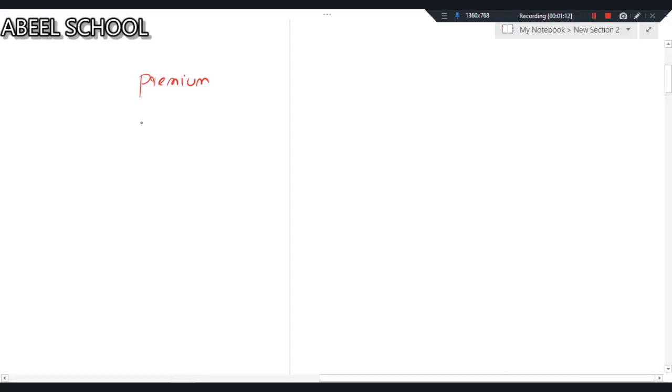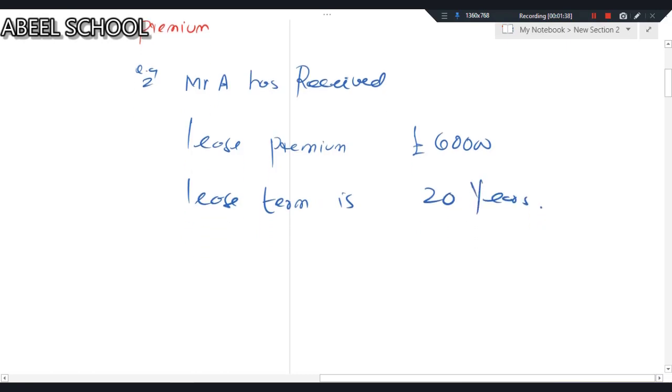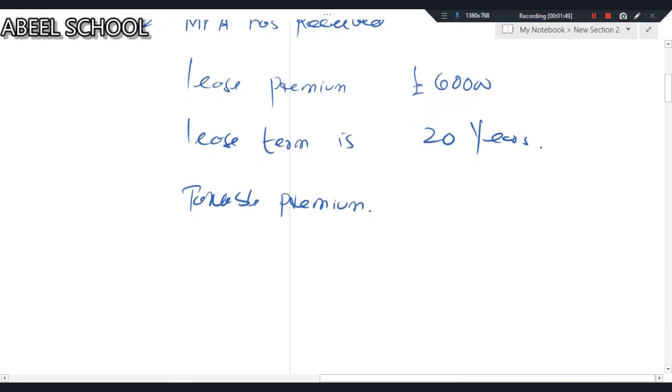So, for example, Mr. A has received a lease premium of, let's say, £60,000. The lease term is 20 years. You are just supposed to calculate the assessable premium, the taxable premium. The entire premium, which is 60,000, is not taxable. You will get relief on that.